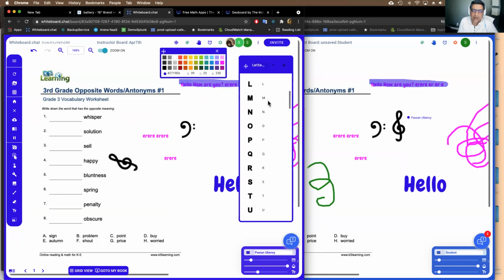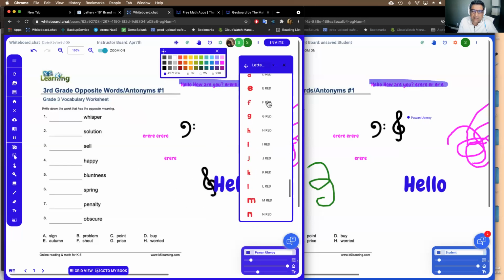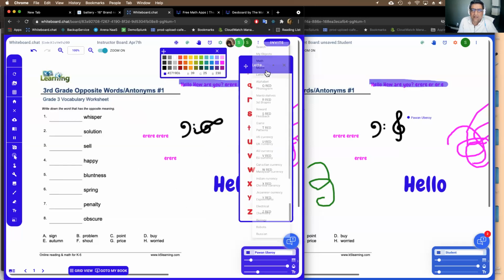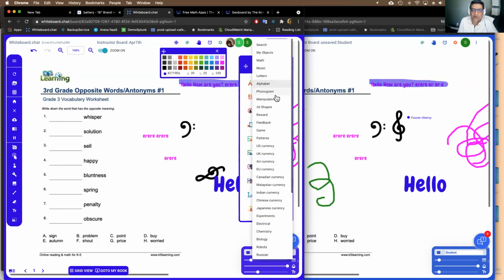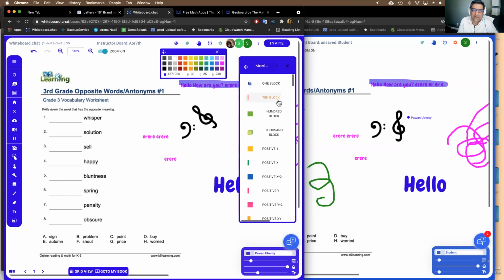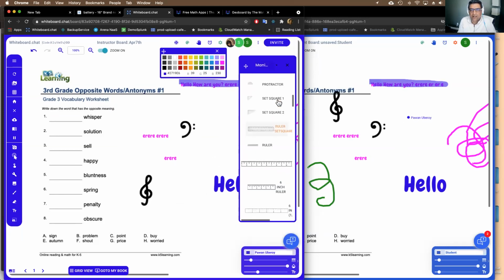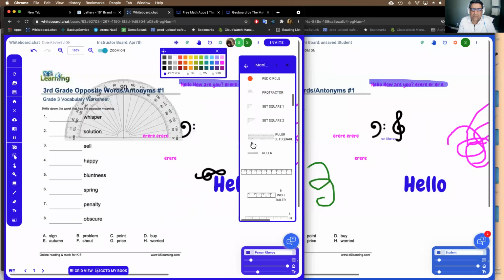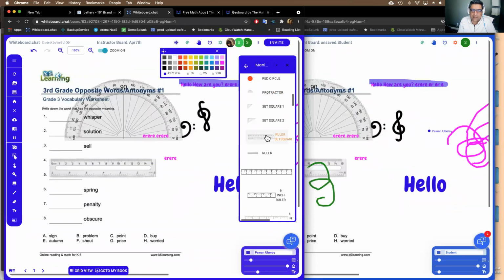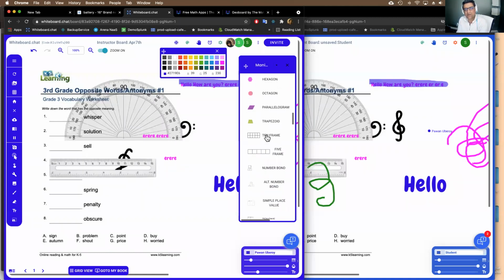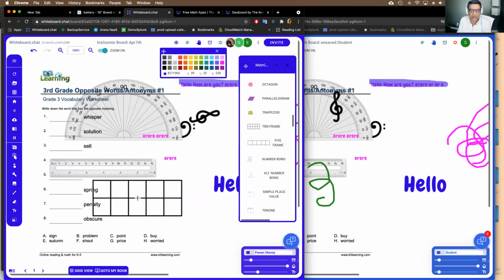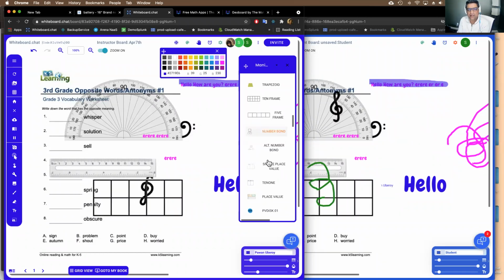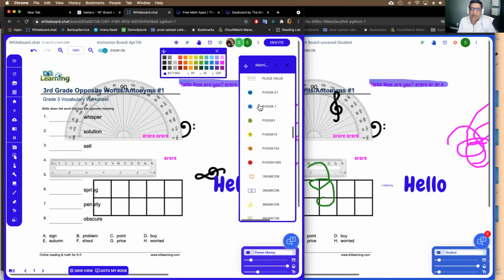There are letters of the alphabet. There are magnetic letters in different colors. There are alphabets, phonograms, and math manipulators, which I showed you, right? There are also protractors, rulers, set squares. We keep adding new stuff to this when teachers ask. You can add your own objects into the library as well. You can just right click and say add to palette, and you can create your own. I think you have place value discs and decimals.